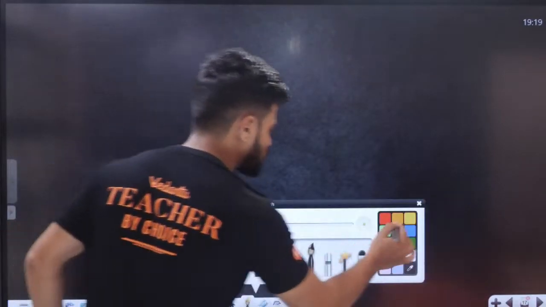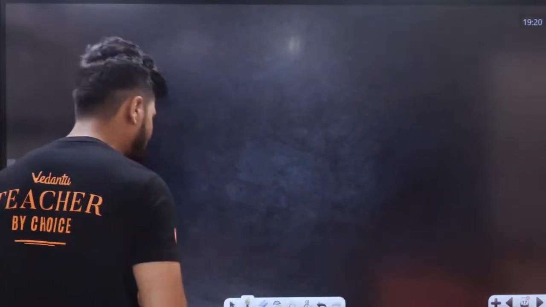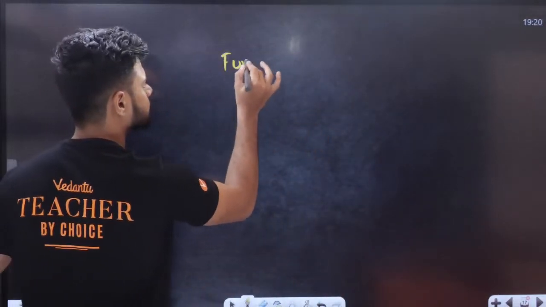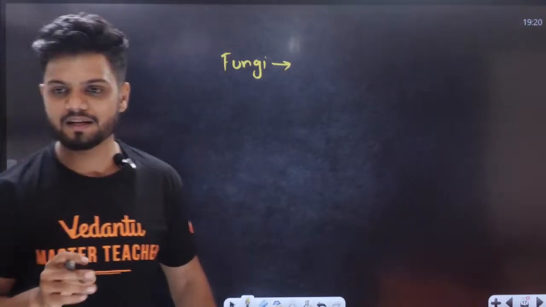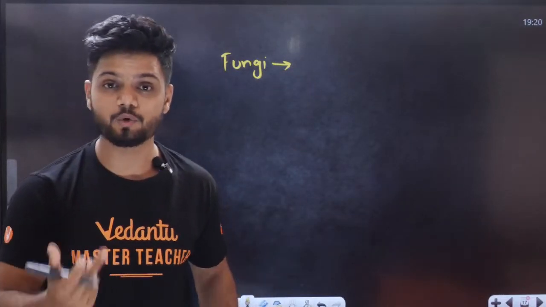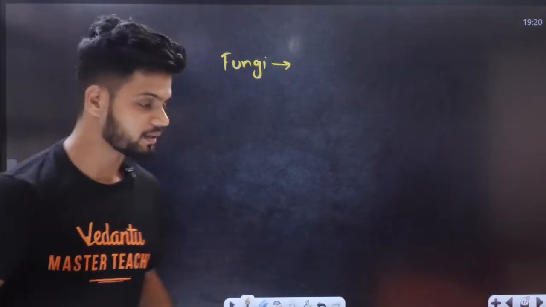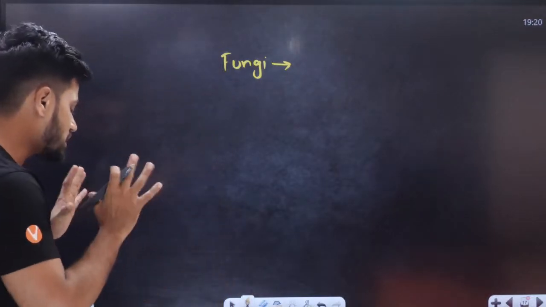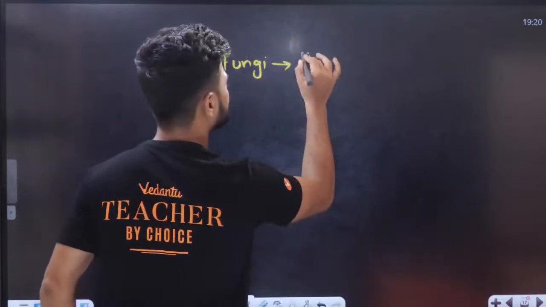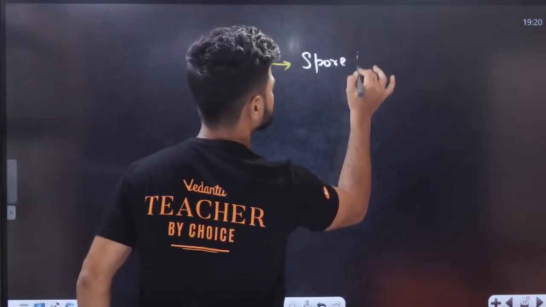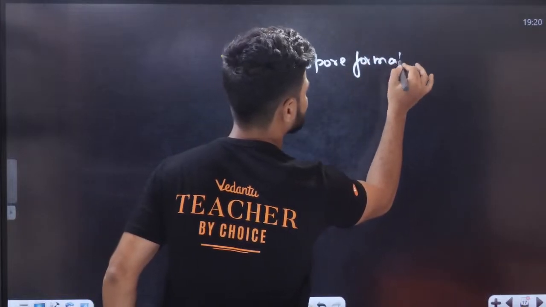Now students, the next thing I will ask you is, which type of reproduction do you find in the case of fungi? Quickly everyone, express. Tell me, in the case of fungi, which type of reproduction do you find mainly? In the case of fungi, we mainly find spore formation.